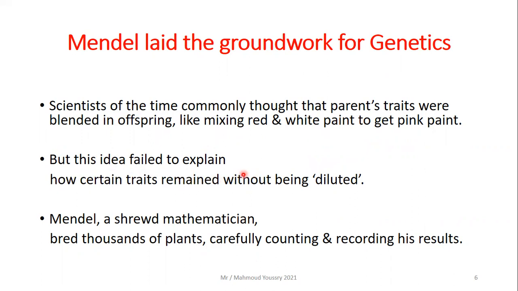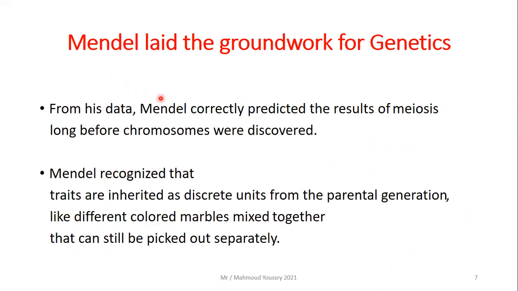But this idea failed to explain how certain traits remained without being diluted or changed. Mendel, who was a shrewd mathematician, bred thousands of plants, carefully counting and recording his results. From Mendel's data, he correctly predicted the results of meiosis long before chromosomes were discovered.